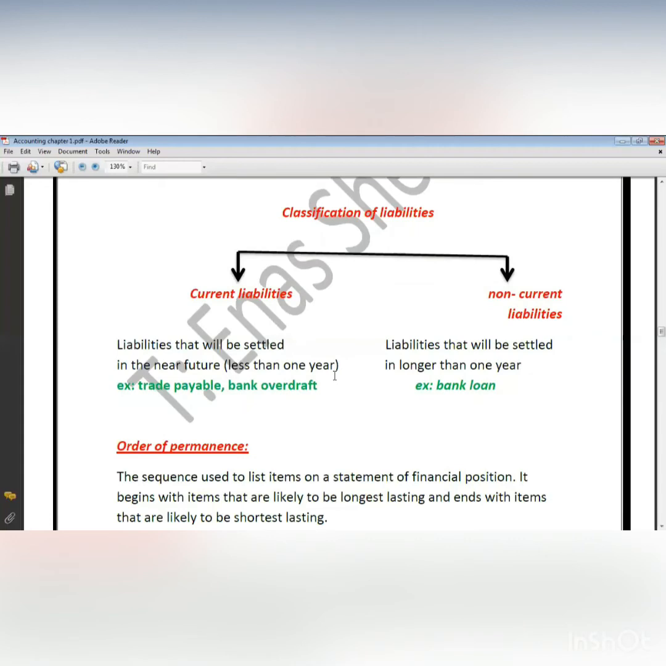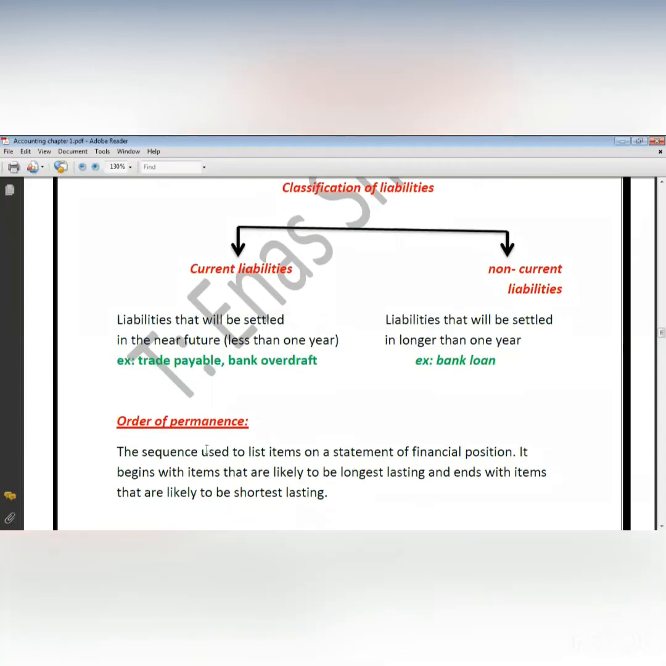Then I will write capital. Capital is only one thing. Then I will write non-current liabilities and current liabilities. So this order is called order of permanence. So I will start with the longest or the most permanent account to the least permanent account. So what's order of permanence?